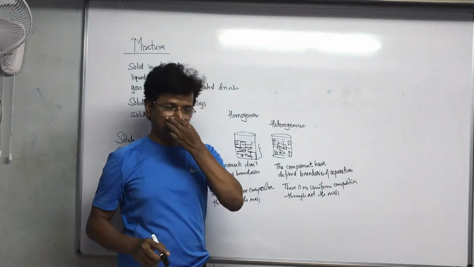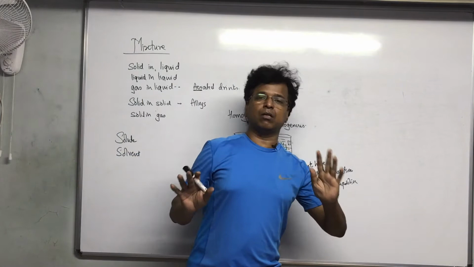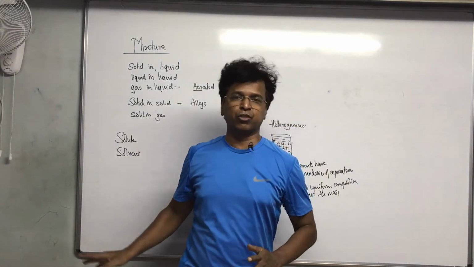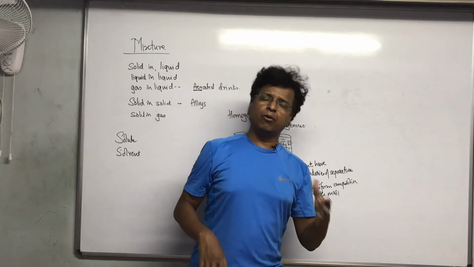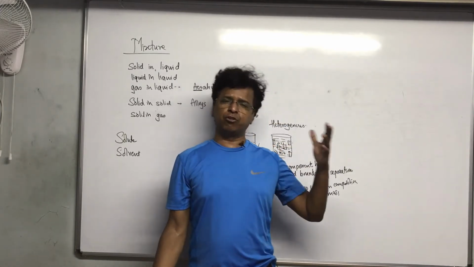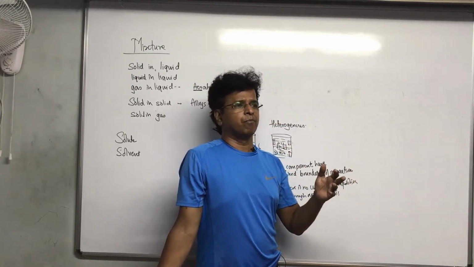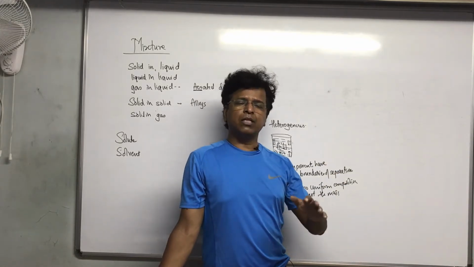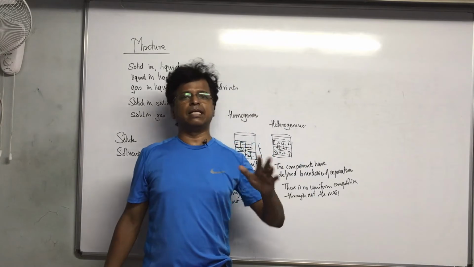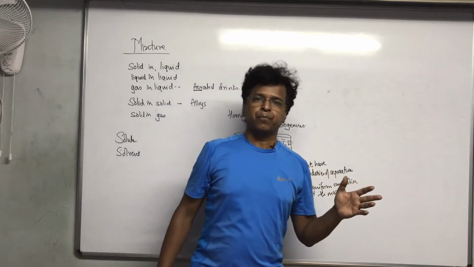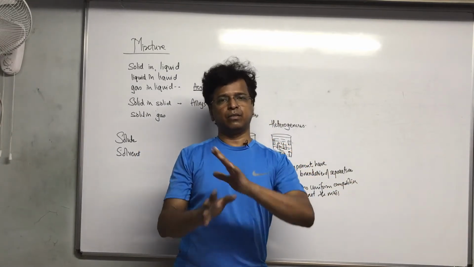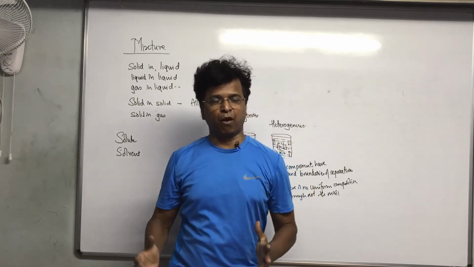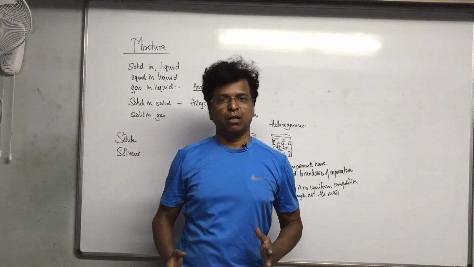This is not only for mixtures, my dear students. It is not that only mixtures are homogeneous or heterogeneous. Solutions can be homogeneous, activities can be homogeneous. Anything can be homogeneous, anything can be heterogeneous. When anything in this world is uniformly made, with uniform composition as a whole, it is homogeneous.